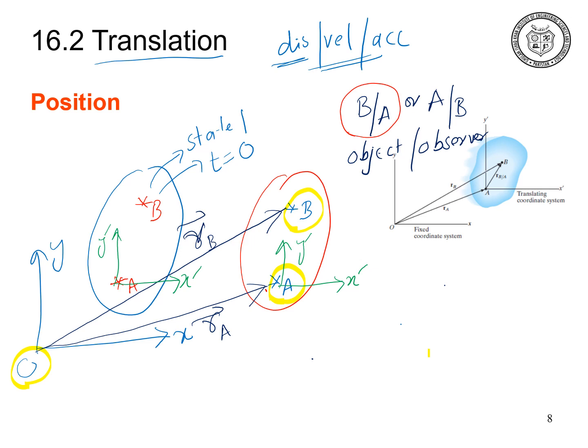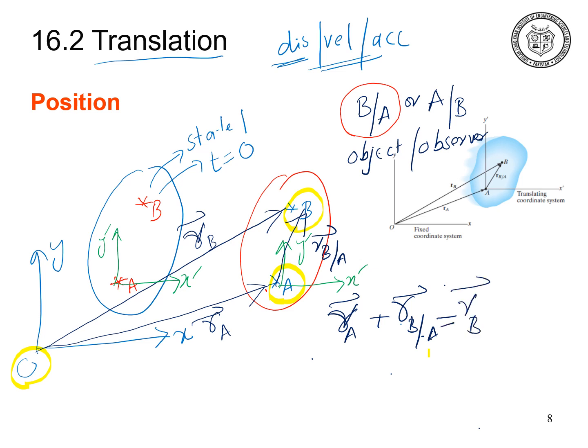To show the position of B with respect to A, we have to draw the position vector. This position vector has to start from the observer and go toward the object. That is, the head of this position vector should point toward the object and its tail starts from the observer. Let us say that this vector is RB with respect to A. Now according to the head to tail rule, RA vector plus RB with respect to A vector equal to RB vector.